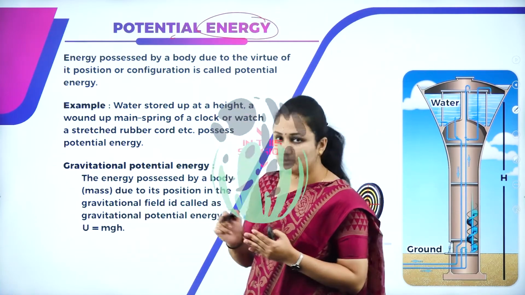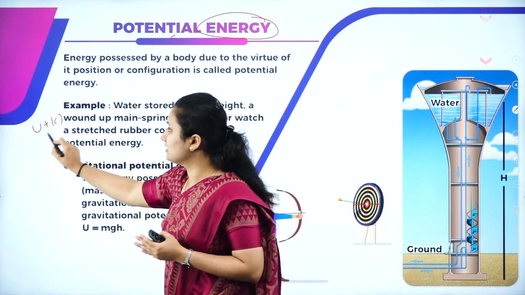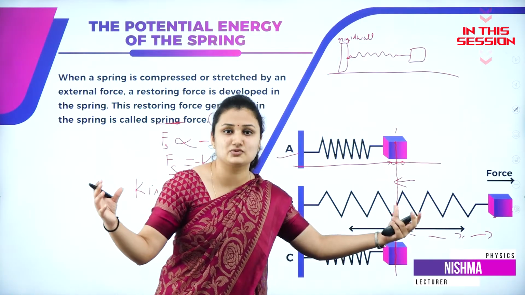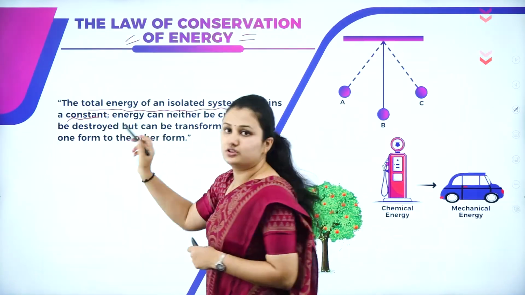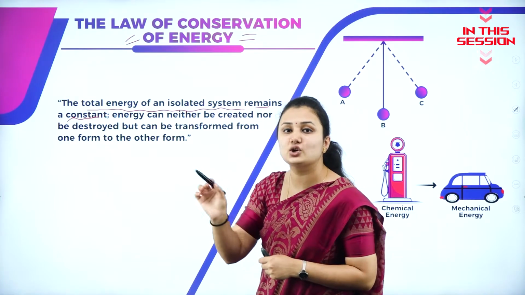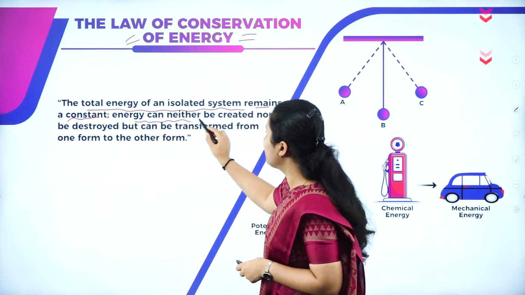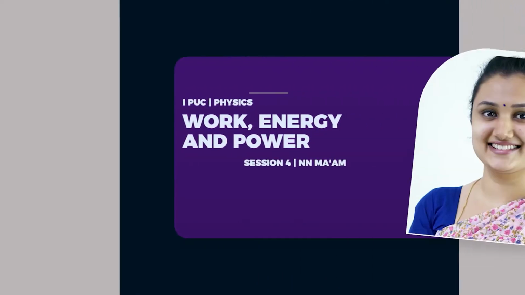Mechanical energy is nothing but the sum of potential energy plus kinetic energy. If you apply a large amount of force, there will be a large displacement, x will be more. If you apply less force, the displacement will also be less. The total energy of an isolated system remains constant. Energy can neither be created nor be destroyed.